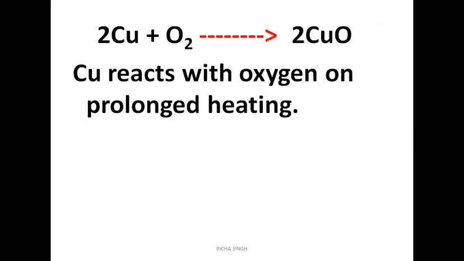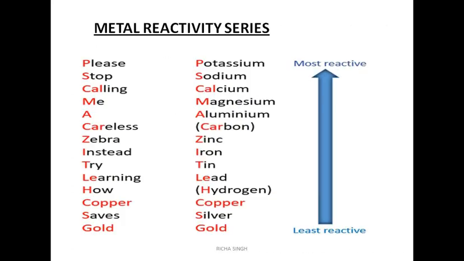Copper plus oxygen. Copper reacts with oxygen on too much heat. When high heat is provided, then only it reacts with oxygen to form copper oxide, which is of dark black color.